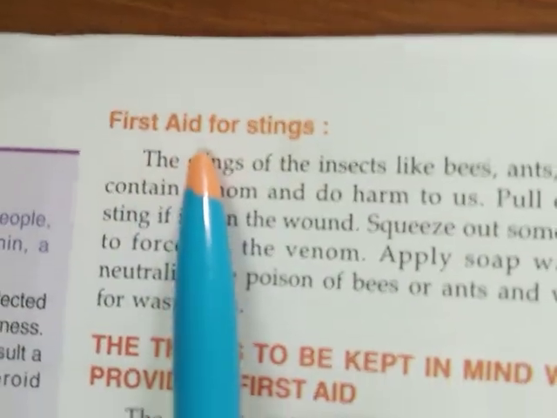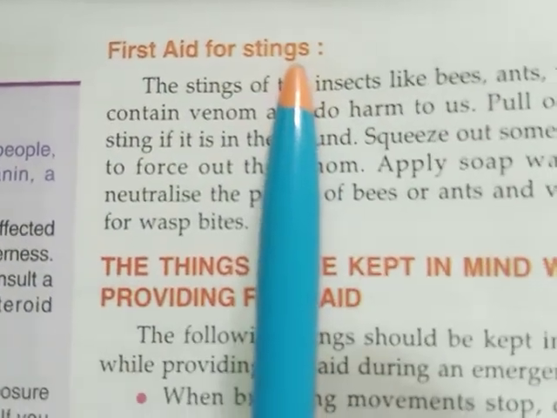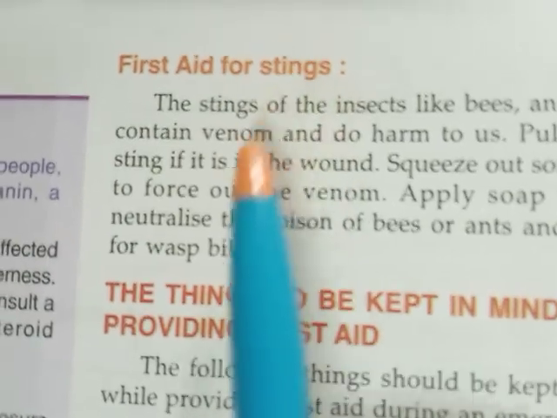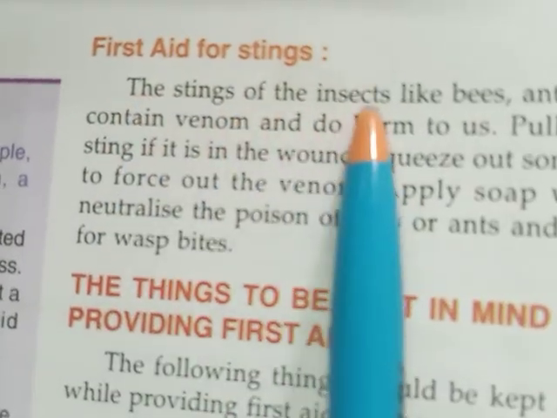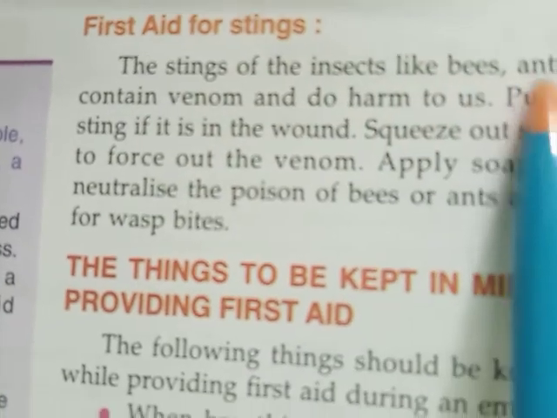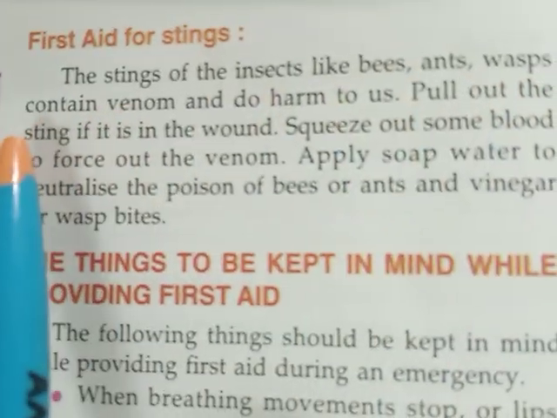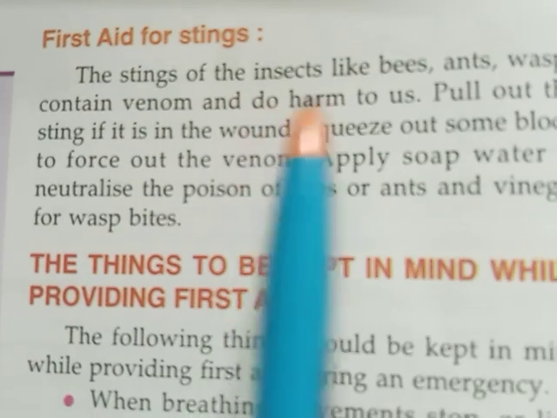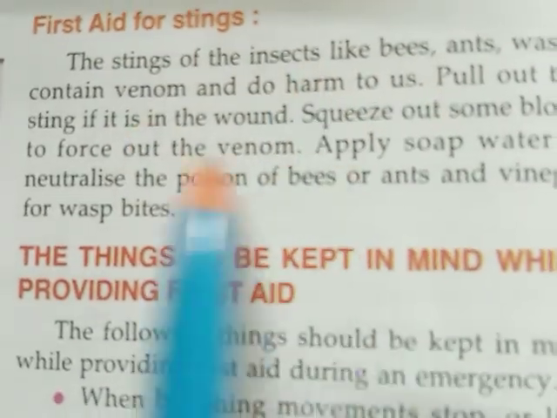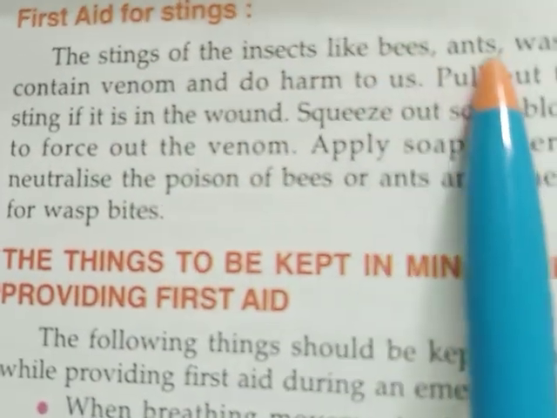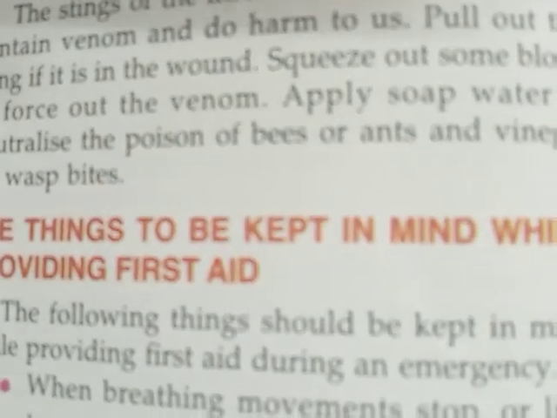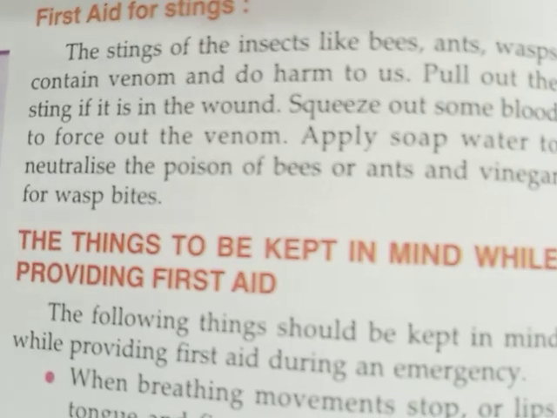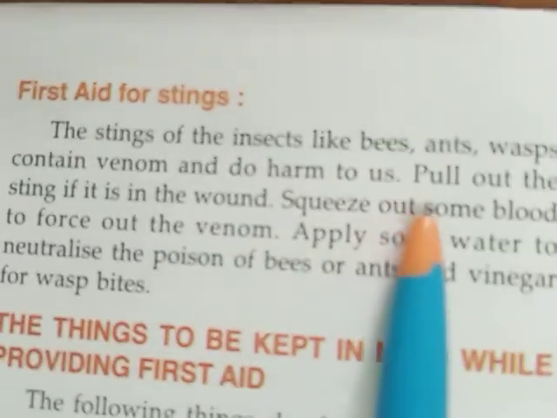Now, first aid for stings. Stings means when any insect bites us, because insects have stings. The stings of insects like bees, ants, wasps contain venom and do harm to us. See, all these insects like bees, ants, wasps, they have stings, and these stings contain venom. Venom means poison, and they cause harm to us when we are bitten by them.